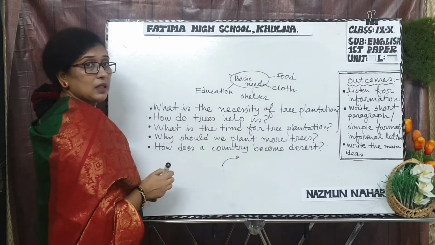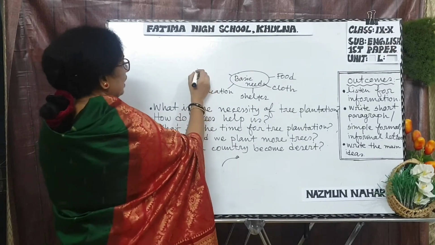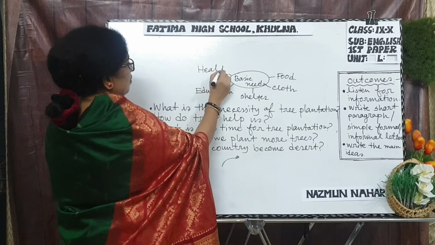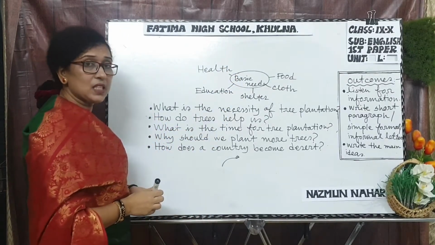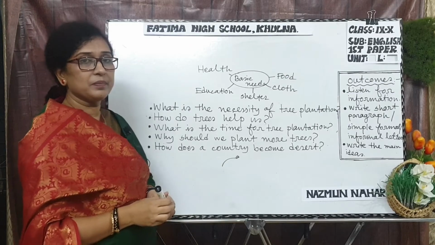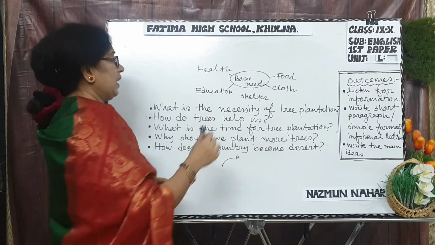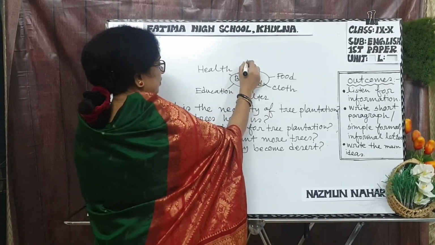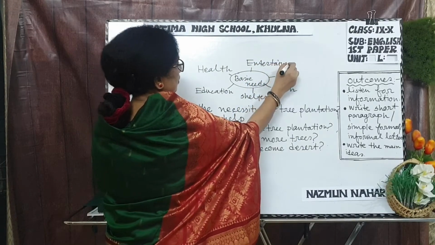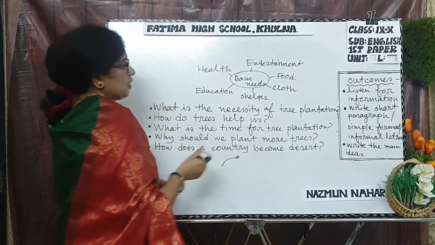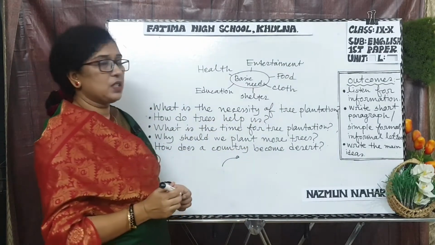Next number, health. And the last number, can you guess? Sixth number, yes, entertainment. So these are our basic needs.